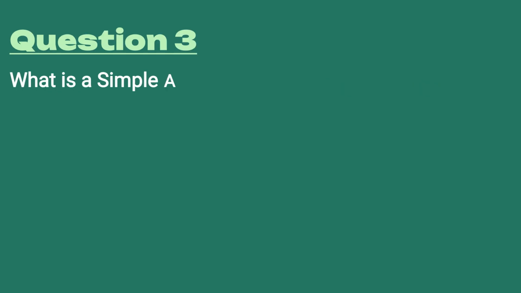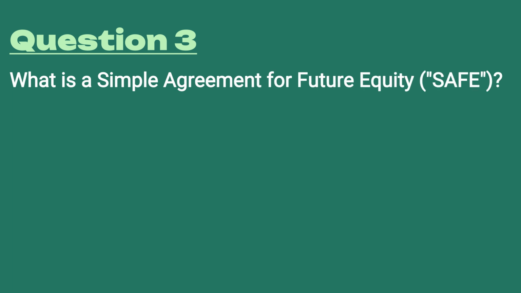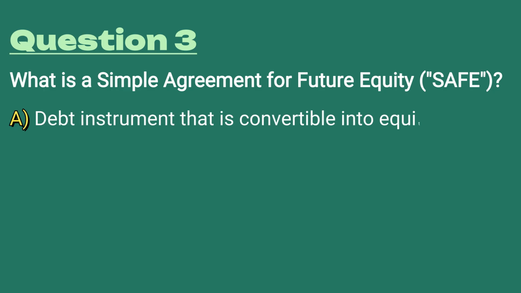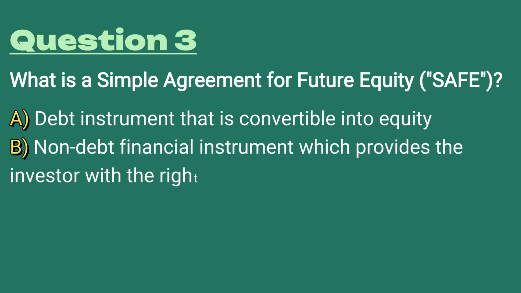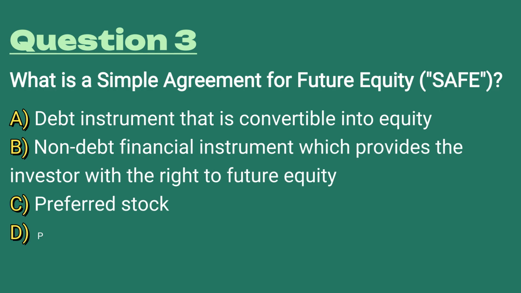Question number 3. What is a simple agreement for future equity, aka SAFE? A, a debt instrument that is convertible into equity. B, a non-debt financial instrument which provides the investor with the right to future equity. C, preferred stock. D, a promissory note.